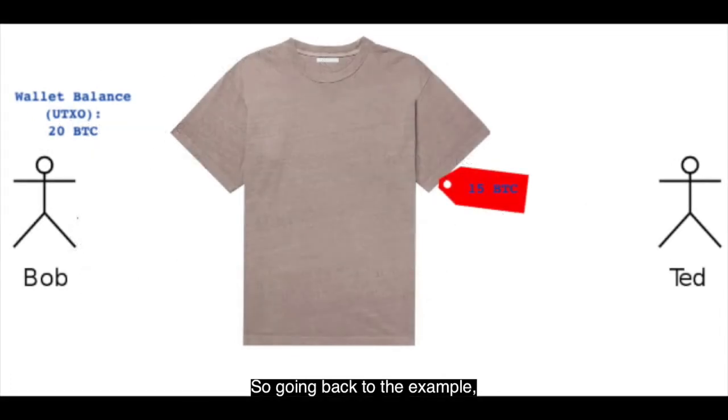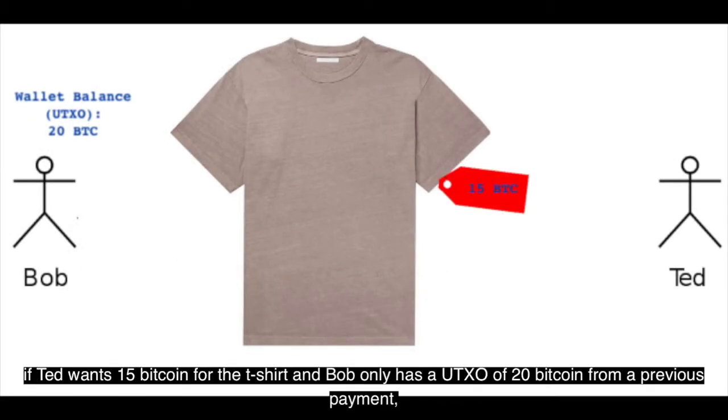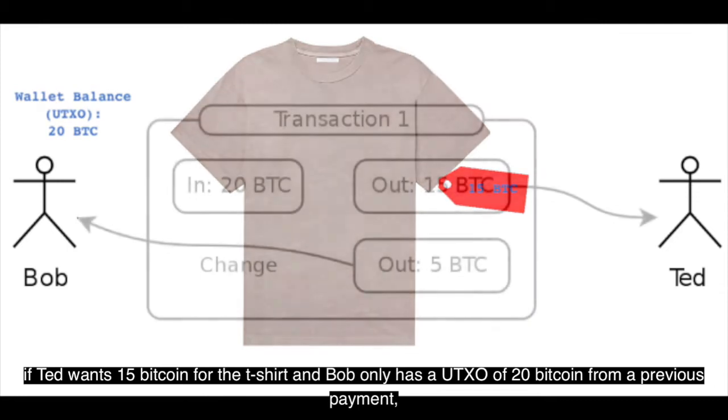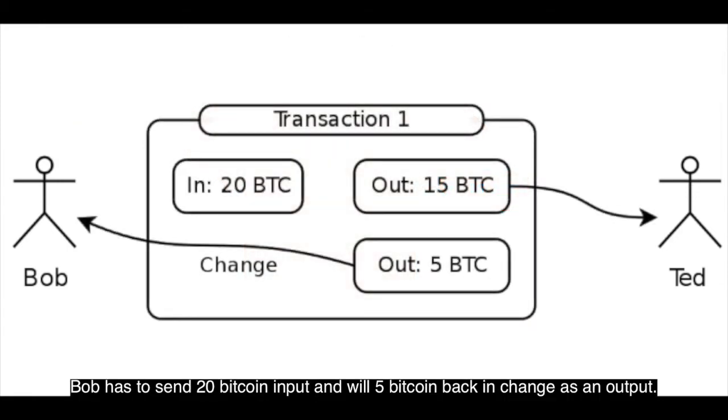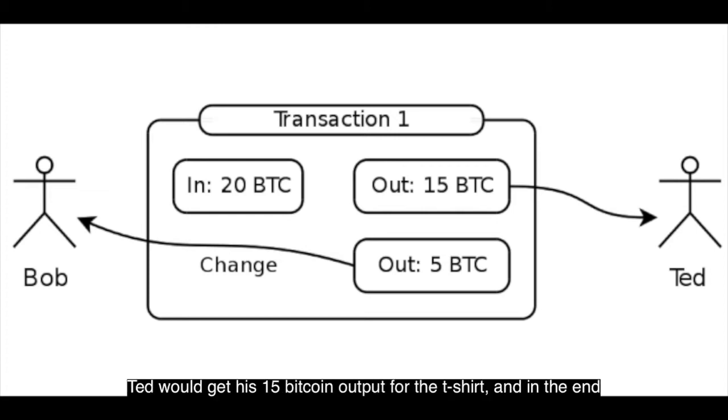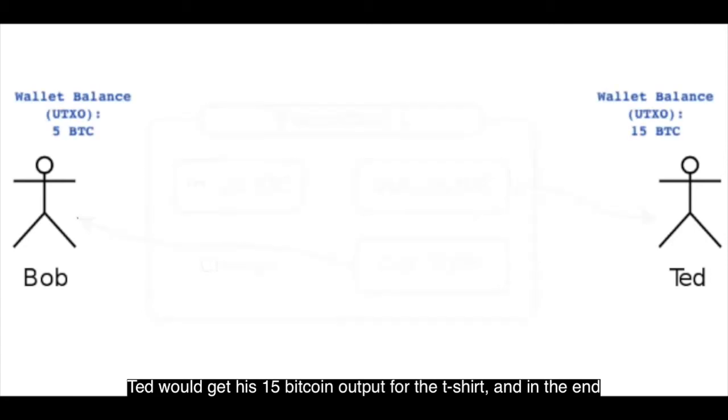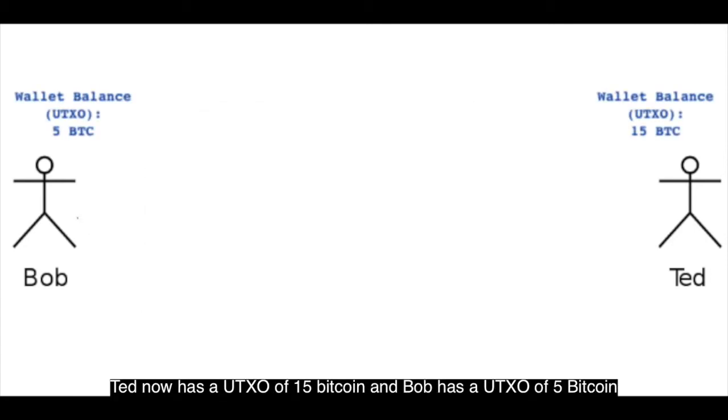So going back to the example, if Ted wants 15 Bitcoin for the t-shirt and Bob only has a UTXO of 20 Bitcoin from a previous payment, Bob has to send a 20 Bitcoin input and will get 5 Bitcoin back in change as an output. Ted would get his 15 Bitcoin output for the t-shirt. And in the end, Ted now has a UTXO of 15 Bitcoin and Bob has a UTXO of 5 Bitcoin.